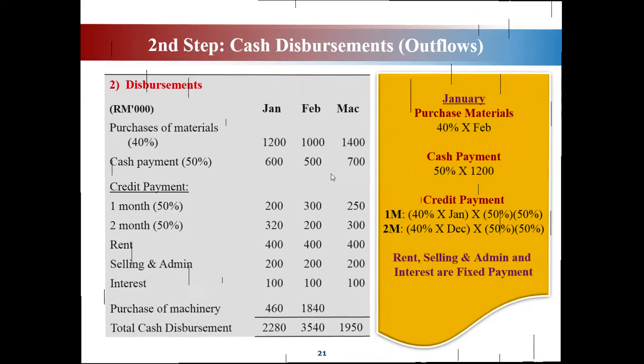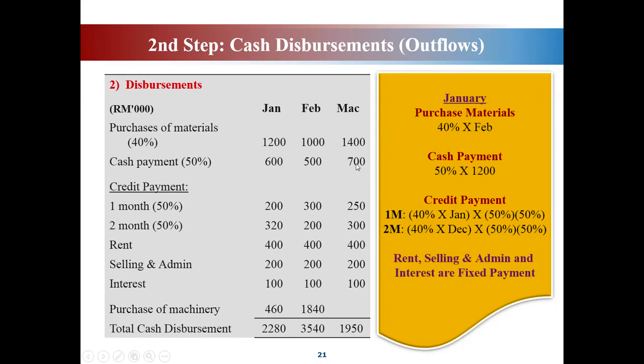Samalah ni jawapan dia dengan kat sini. I tak discuss this one because I nak show you the working first. Okay, so here rent, selling, administration and interest are fixed payment. So that's why the amount is constant. Alright. Okay.